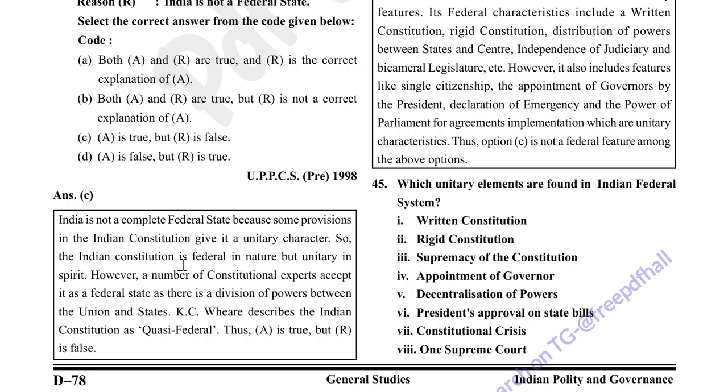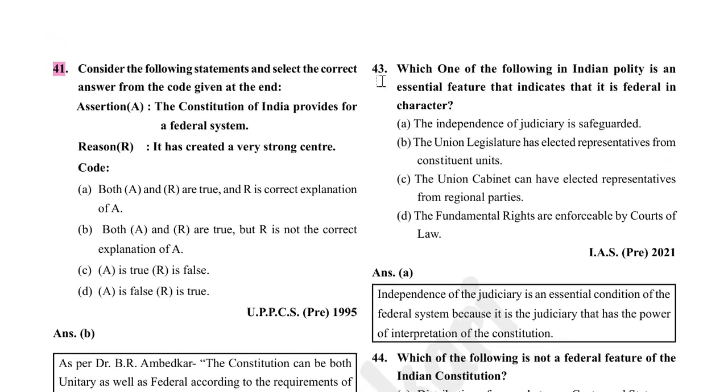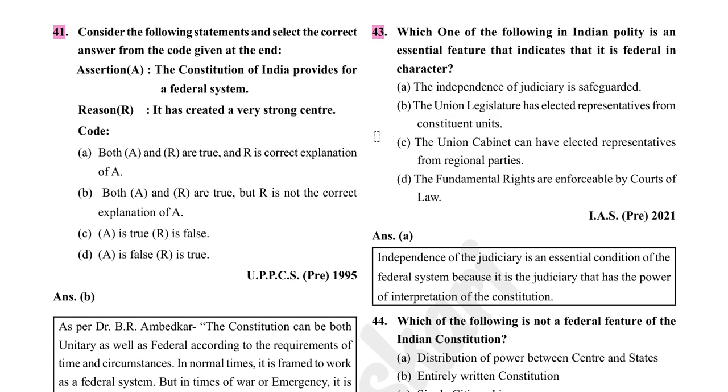However, number of constitutional experts accept it as a federal state as there is a division of powers between the union and states. K.C. Wheare describes the Indian constitution as quasi-federal. Which one of the following in Indian polity is an essential feature that indicates that it is federal in character?